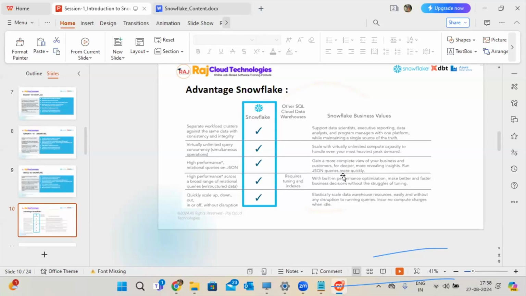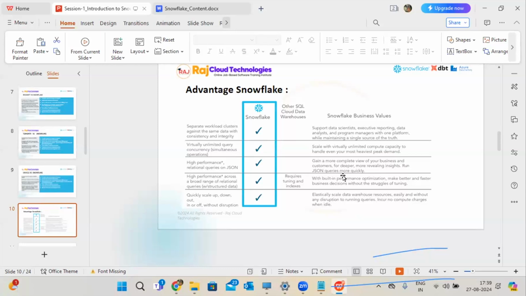Unlimited compute resources capacity is provided, supporting different file formats, semi-structured data, and unlimited data storage. You don't need to ask any permissions or make any advanced bookings. Here, however much data you want, you can store immediately. If you don't want it, you can remove it. Based on the size of your data, the cost will be affected.